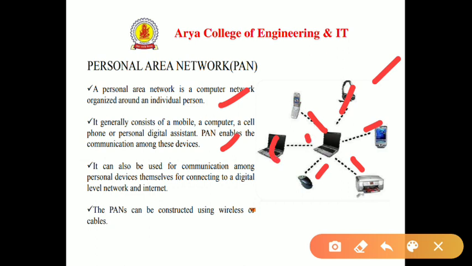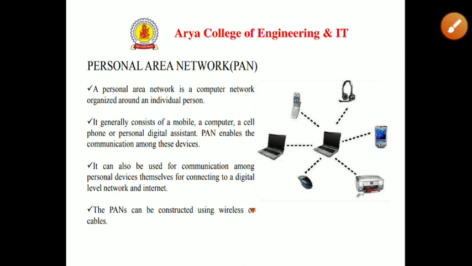So this is the basic visualization of a personal area network. It can also be used for communicating among personal devices themselves, for connecting to a digital network and the internet. And PANs can be constructed using wireless links or cables to connect the devices.